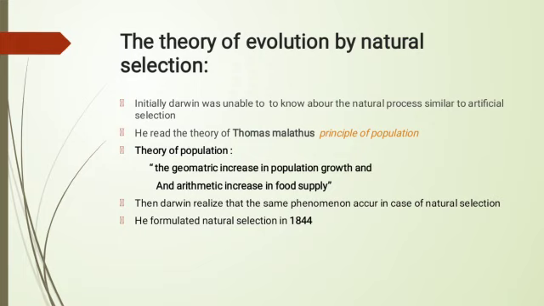According to this theory, there is a geometric increase in population growth and an arithmetic increase in food supply. This means population increases in the order of 2, 4, 8 and 16, while food increases in the order of 2, 4, 6, 8 and 10. So the increase in population is much higher than the increase in food. Then Darwin realized that the same phenomenon occurs in natural selection. Then he proposed a theory on natural selection in 1844.